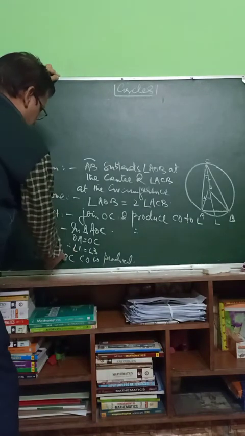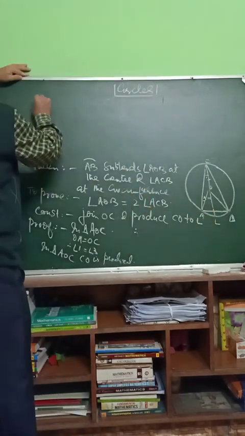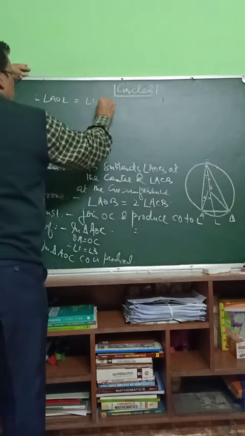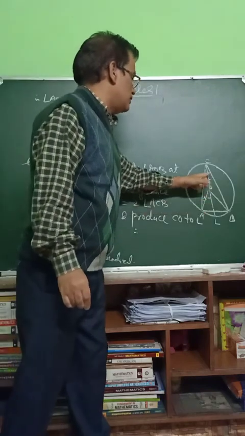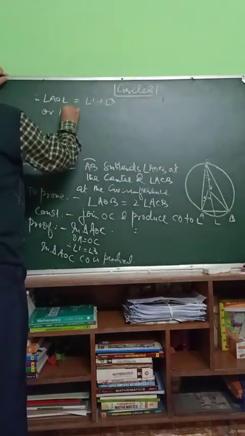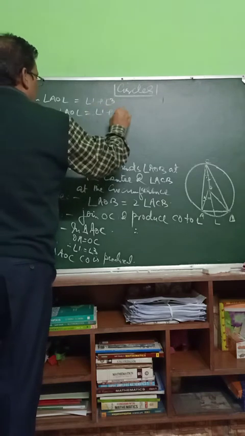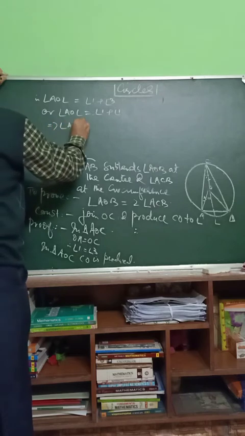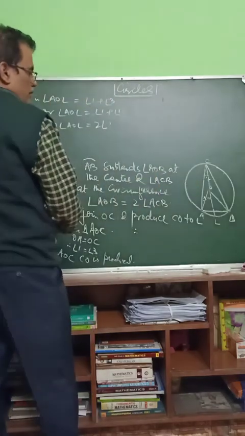In triangle AOC, CO is produced. Therefore, angle AOL is equal to angle 1 plus angle 3, because the exterior angle of a triangle is equal to the sum of its interior opposite angles. Angle AOL is equal to angle 1 plus angle 1, because angle 1 and angle 3 are equal. This implies angle AOL is equal to twice angle 1.